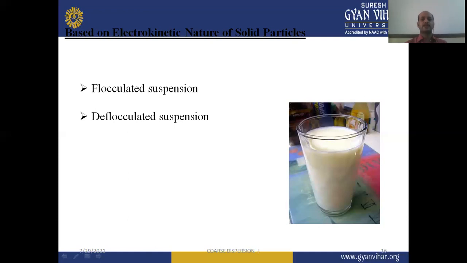From the stability point of view, when we go through the detail in the next part of our chapter, you can find how the flocculated suspensions are more stable than the deflocculated suspension. So based on the electrokinetic nature of the suspended particles or solid particles, we can classify the suspensions into two parts. One is the flocculated and another one is the deflocculated suspension.